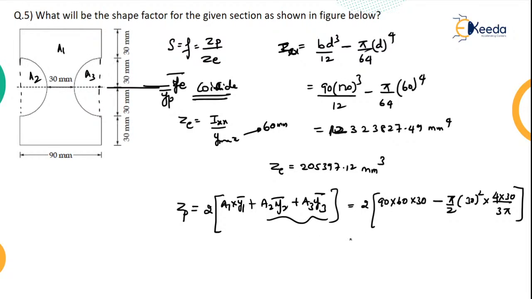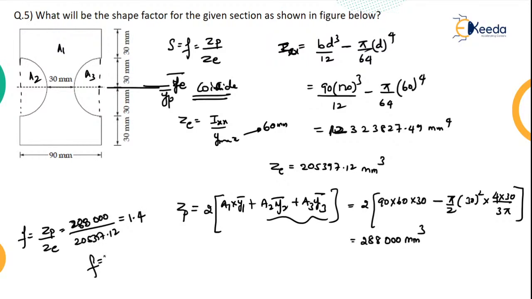So on simplification, how much will you get? 288,000 mm cubed. So finally, what will be your shape factor? ZP by ZE, so 288,000 divided by 205397.12. This will give you a shape factor equal to 1.4. Directly it is a NAT question for 2 marks in GATE.